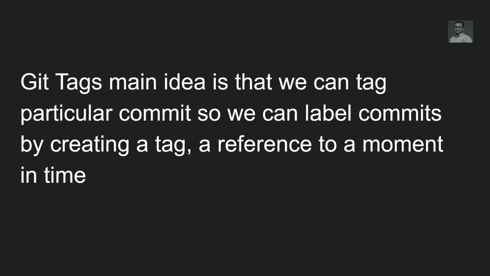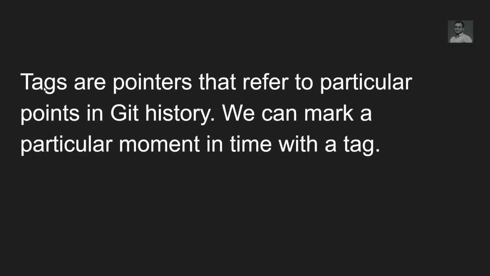So a Git tag is marking a label on a particular commit, so that in the future, if you want to go to that code, you can refer to the tag instead of knowing the commit SHA number. This is mainly what a Git tag is. Tags are a pointer, just like a branch which refers to a commit. Tags are also a pointer that refers to a particular point in the Git history.